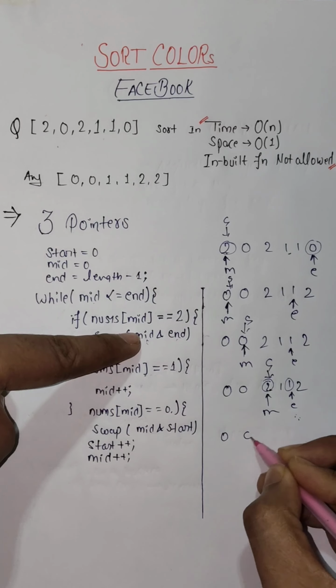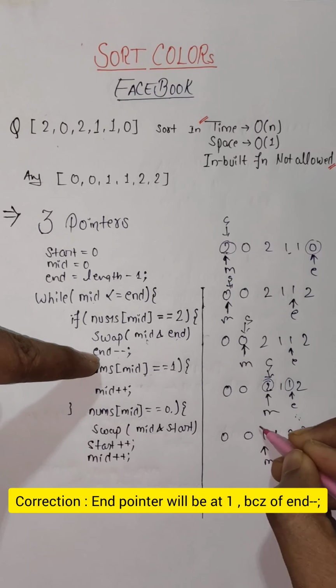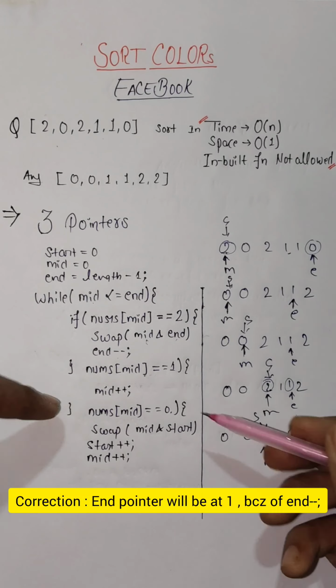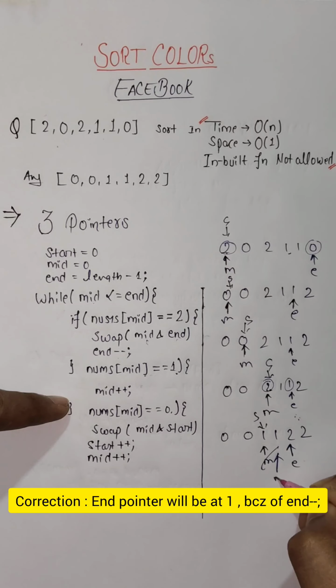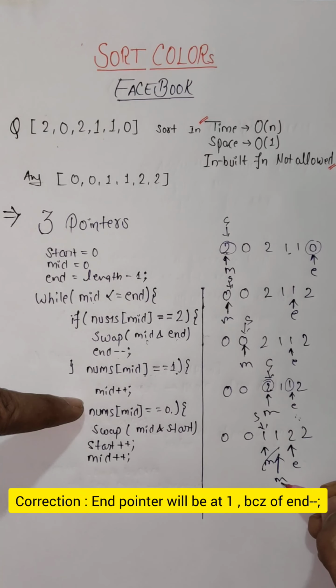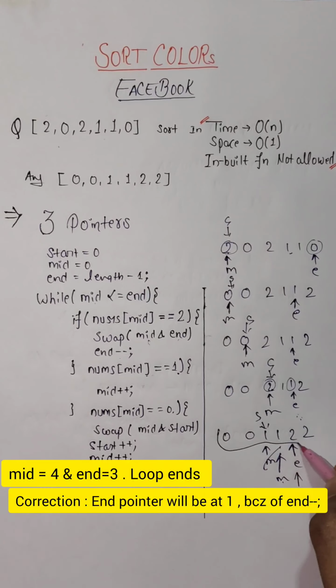So our new array will form. The end pointer will be here. Mid and start will still be here. Now we have encountered 1. So our mid pointer will move forward here. Again, we will encounter 1, so our mid pointer will again move forward. It will be here. And we finally got our desired array which we wanted.